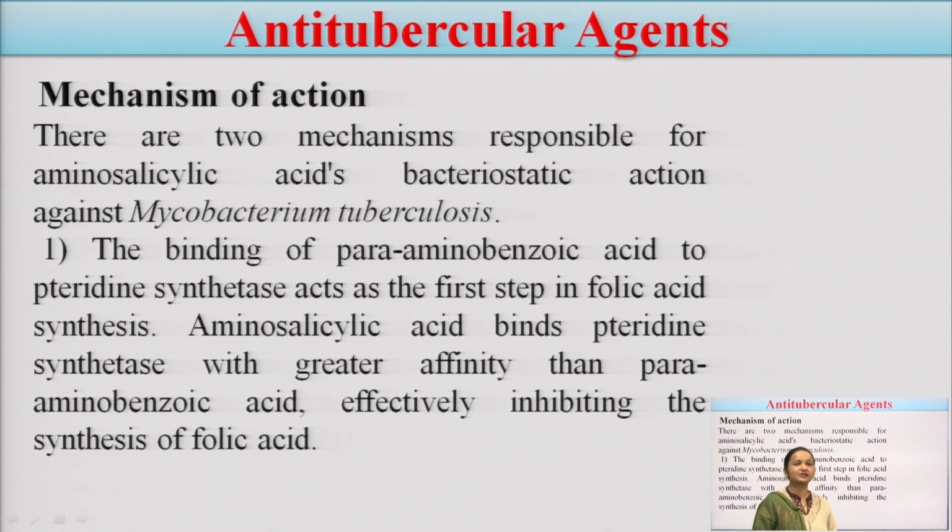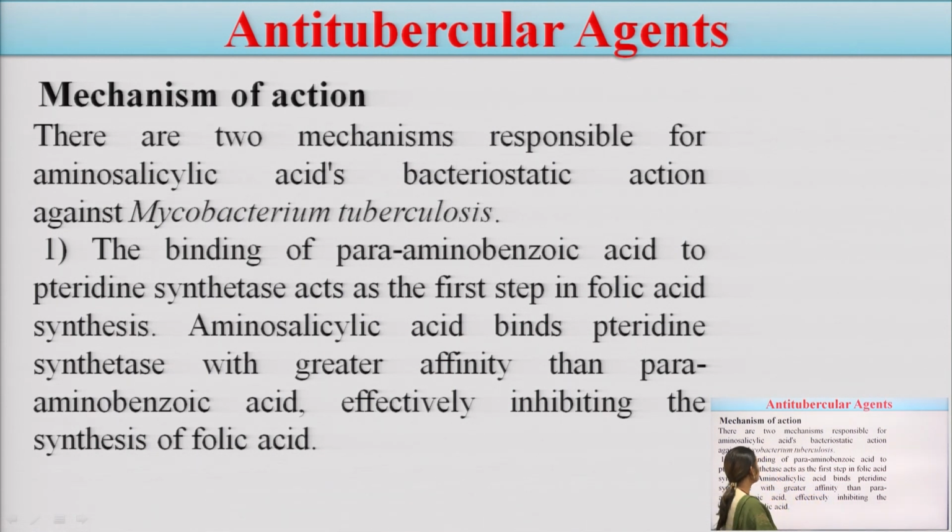Mechanism: again and again I am telling you that tuberculosis can be prevented by drugs basically inhibiting the cell wall synthesis. Cell wall synthesis of what? Cell wall synthesis of mycobacteria, which is the main causative agent. Now, there are two main mechanisms of this drug which are responsible for the bacteriostatic action of amino salicylic acid. Against what? Against Mycobacterium tuberculosis.